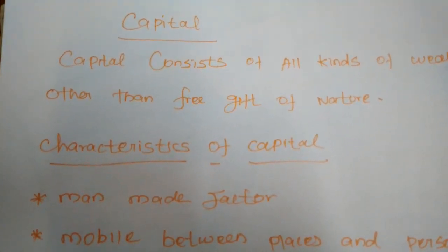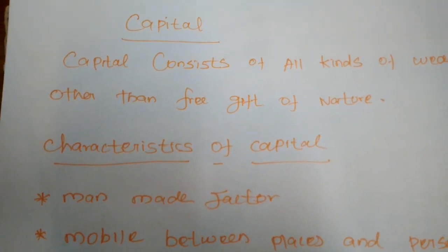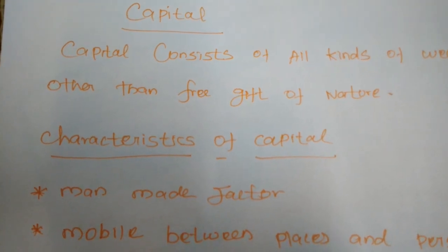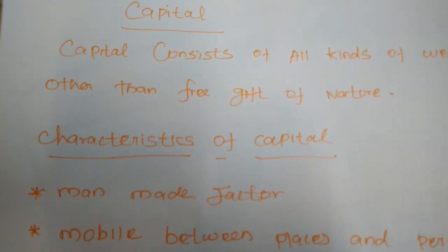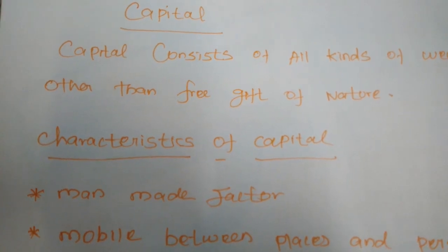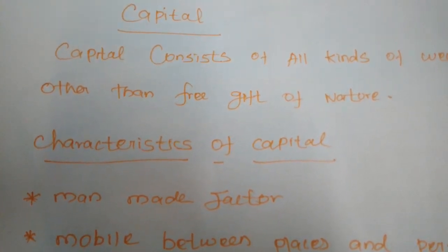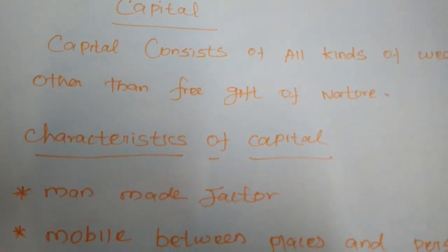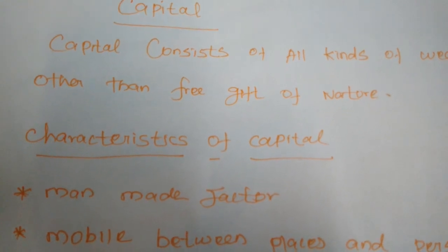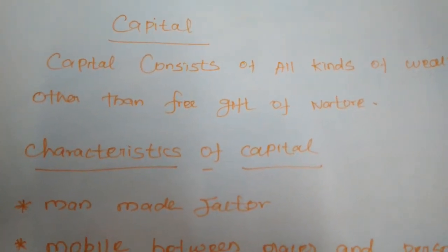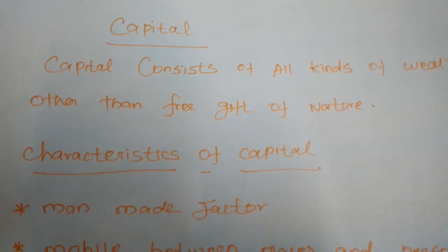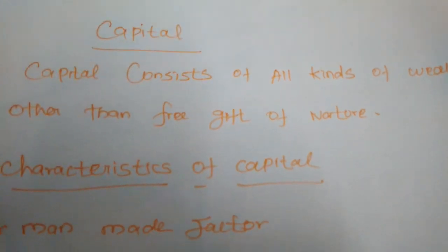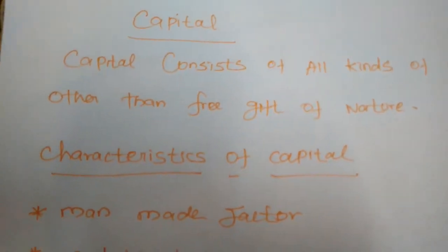For example, a tractor is a capital asset which can be used in cultivation or farm production. But if, for some reason, it is kept unused for some period, it cannot be termed capital for that period, because whenever the tractor is not used on the farm, we cannot get income. So at that particular time, the tractor is not capital. All wealth is not capital.